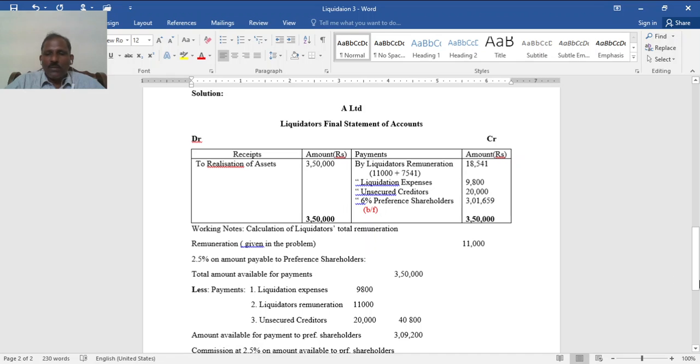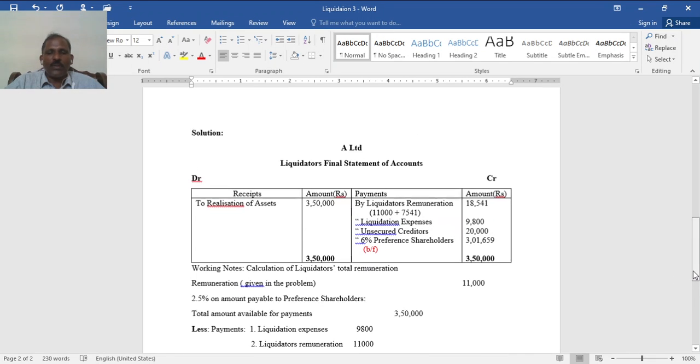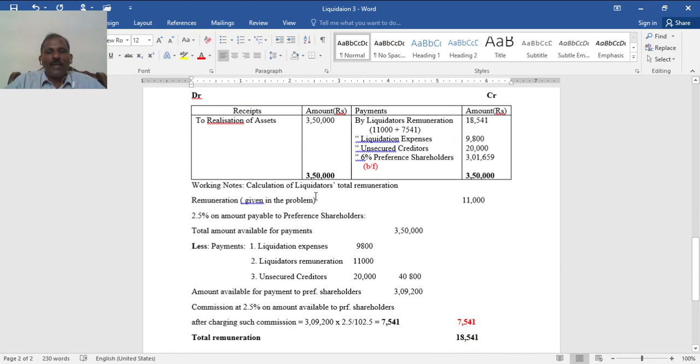Now in the working note, you can understand it clearly. Calculate the liquidator's total remuneration. Remuneration as given in the problem is 11,000 fixed. Then 2.5% on the amount payable to preference shareholders. Total amount available for payments: out of 3,50,000 realized, the expenses, liquidator's remuneration, that 11,000 fixed, and 20,000, total 40,800. When you deduct, 3,09,200 is available.